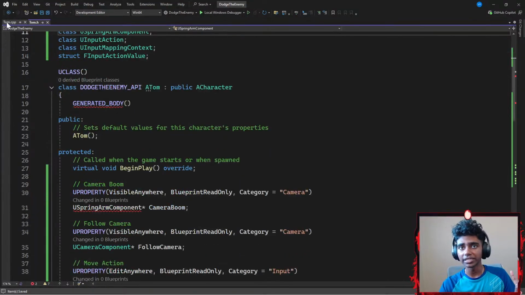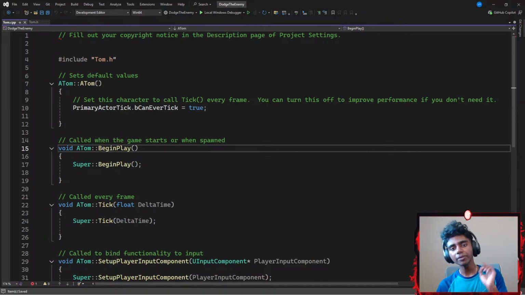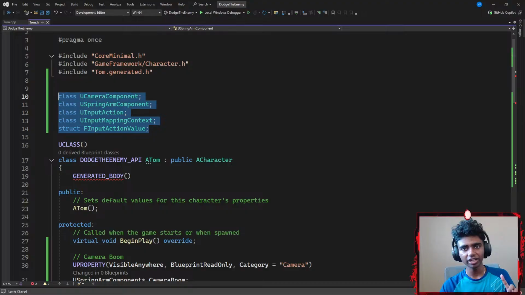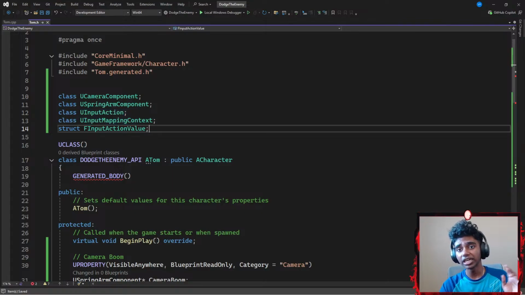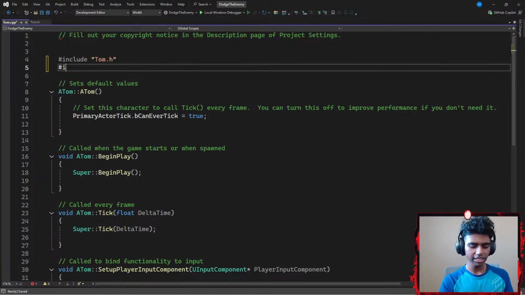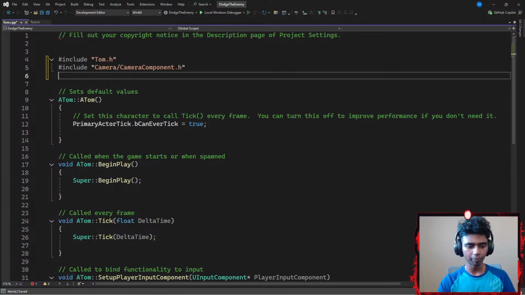Then let's hop on to my C++ file. Now in my C++ file, all these empty classes that I created here, I'm going to include header files for every last one of these, even input action and input mapping context, to really give them definitions, if that makes any sense. For example, after I include my header files, I'm going to go ahead and include, let's go with something like, from my camera component.h, which is basically my camera component's header file.